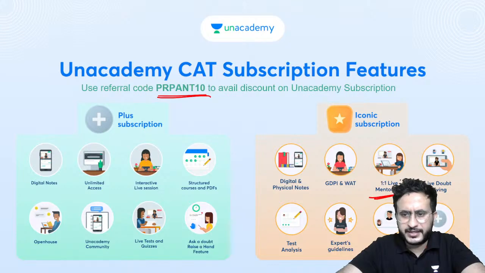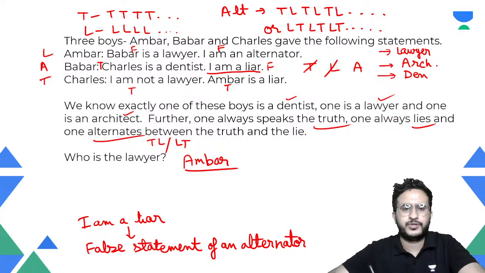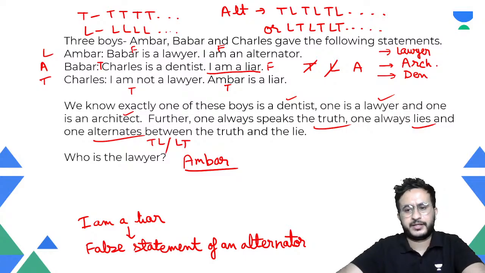How is Babar an architect and not a lawyer? Babar is a lawyer, that is false, right? So he cannot be the lawyer. So he has to be the architect, because Charles is already a dentist. This is true, so Charles is a dentist. He cannot be the lawyer, so he has to be the architect.